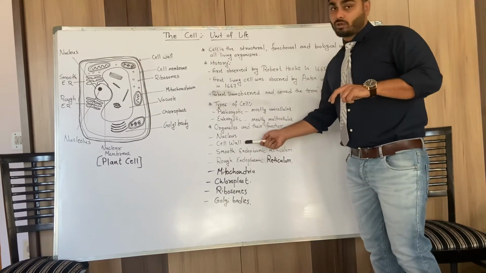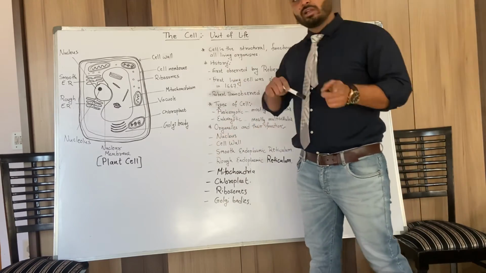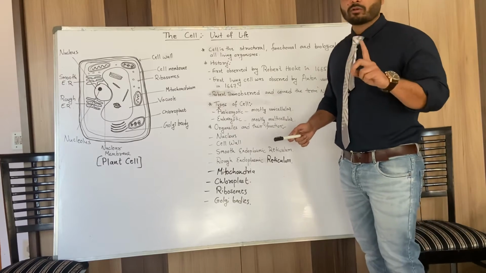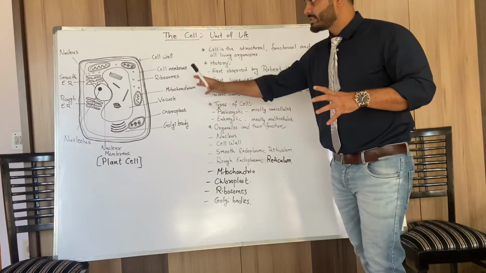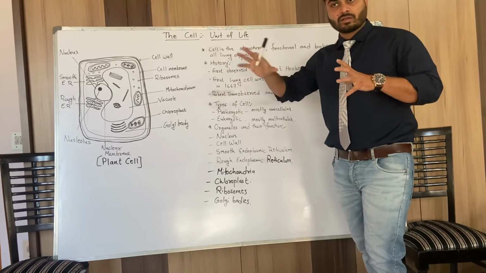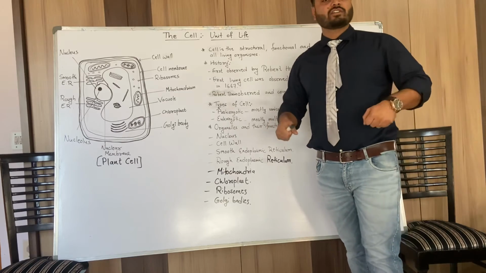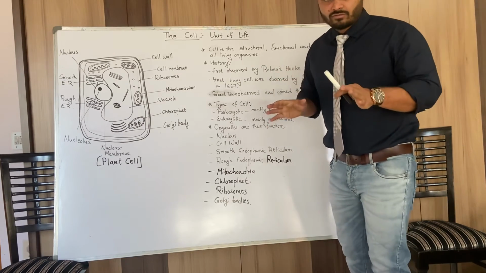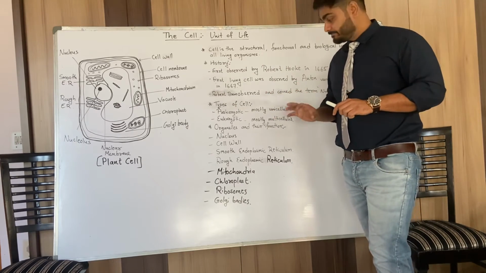Second one, the cell wall. The cell wall is very important for plants, as it is found only in the plant cell; it is absent in the animal cell. A very important function is that it gives rigidity to the cell, right? If you observe plants, big trees, they are very rigid; they just stand tall throughout their life. So it provides rigidity to the cell.